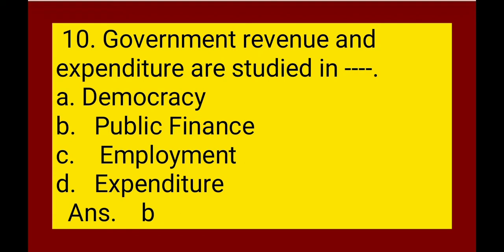Next, government revenue and expenditure are studied in dash. Democracy, public finance, employment, expenditure. The correct answer is public finance. The government's revenue and expenditure are studied in public finance.